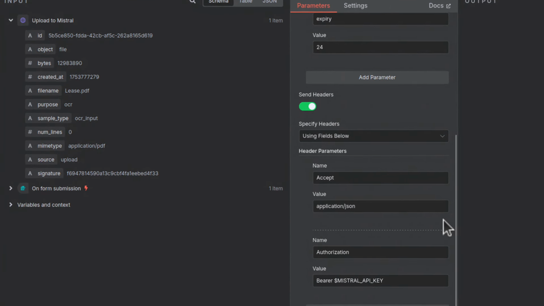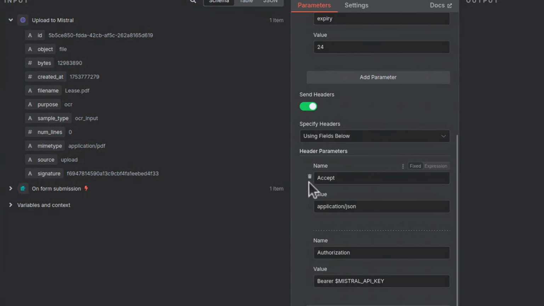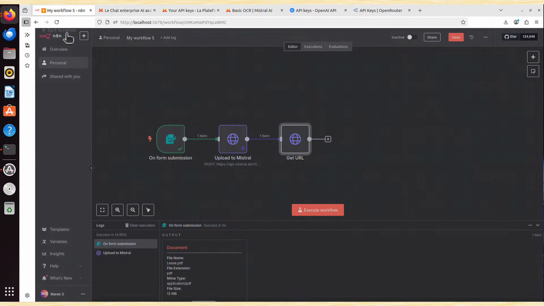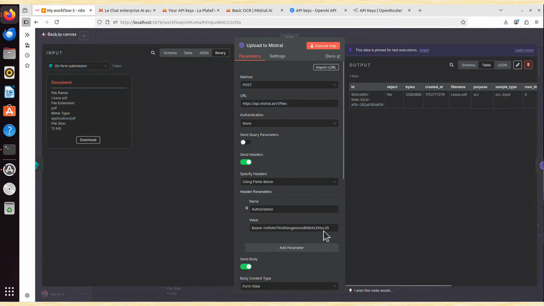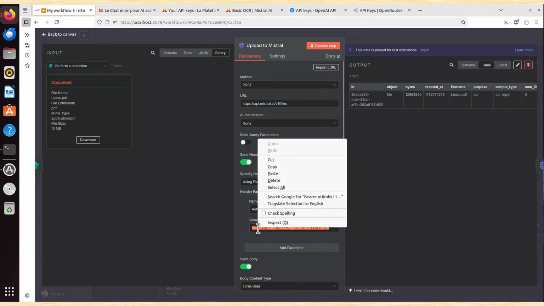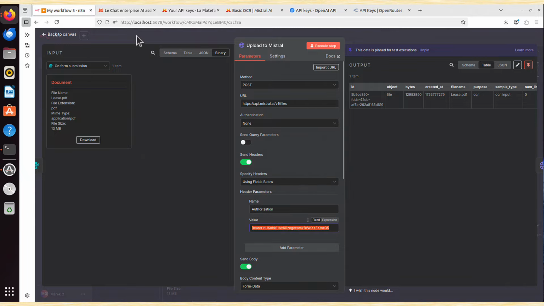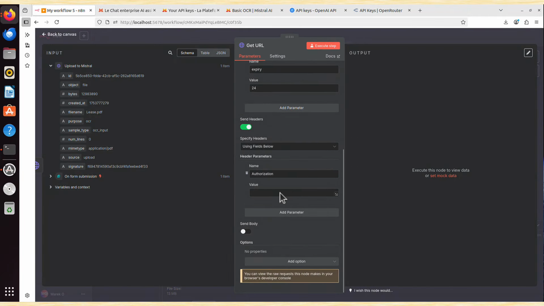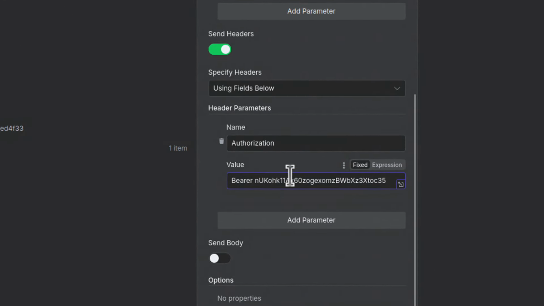And now let's scroll further. Not entirely sure if I need this header. Let's just remove it. But we need the API key again. So let me remove this value for now. I will go back and copy it from the previous node, because I don't have it in cache anymore. I copied something else in the meantime. So I will go back to get URL, again authorization, and this is bearer and this is my API key because it stays the same. And that, I believe, is everything we need here.